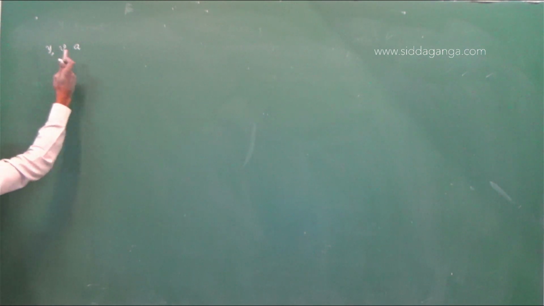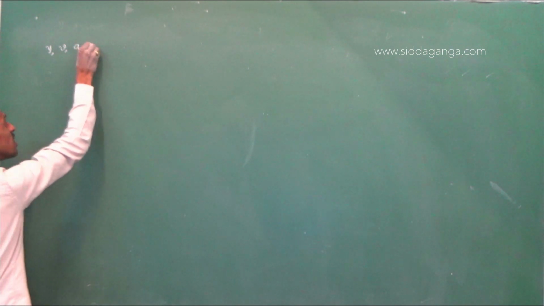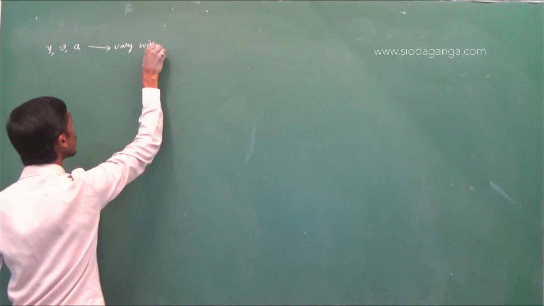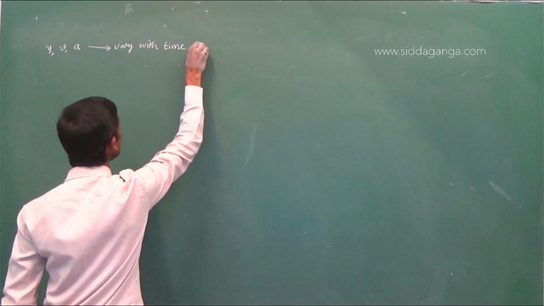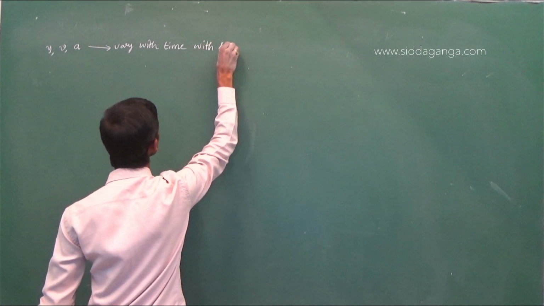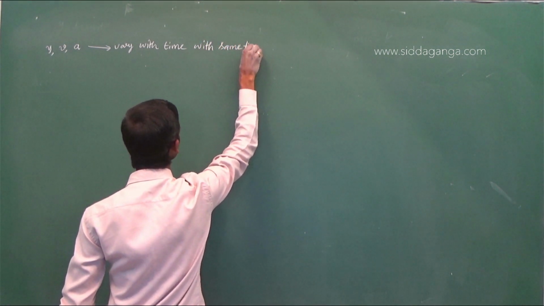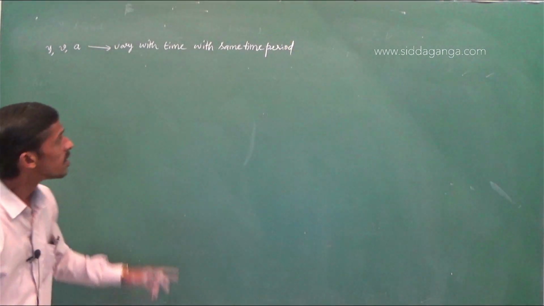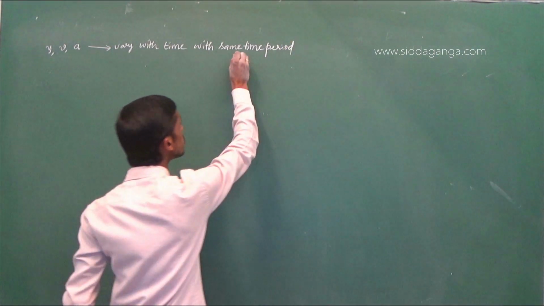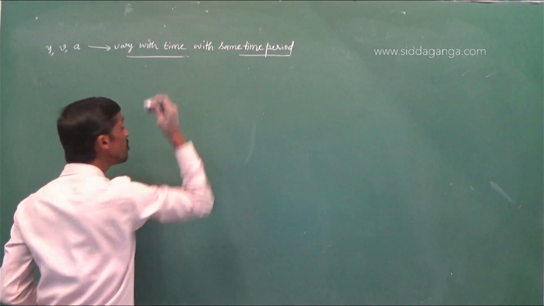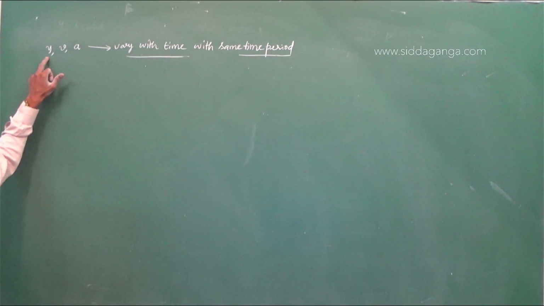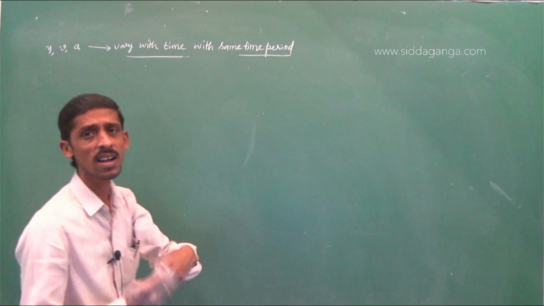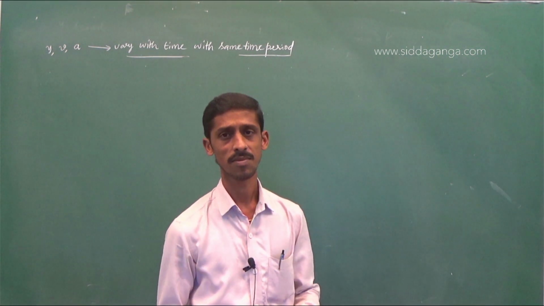Displacement, velocity and acceleration vary with time, with the same time period. The time period is same. As time changes, the position, velocity and acceleration of the particle keep on changing.